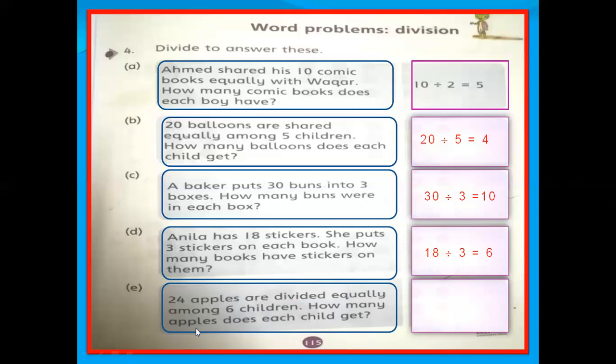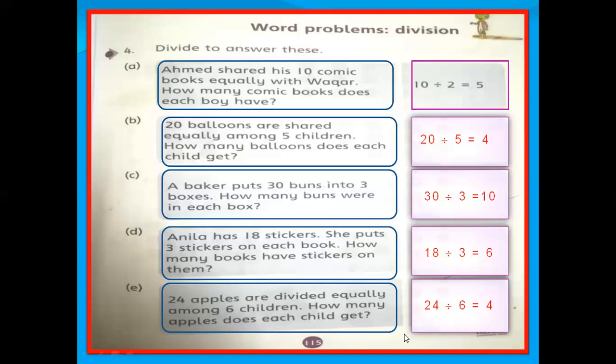So how many apples does one child get? How can I find 24 divided by 6? Read the table of 6. 6 ones are 6, 6 twos are 12, 6 threes are 18, 6 fours are 24. So it means one child will get 4 apples.